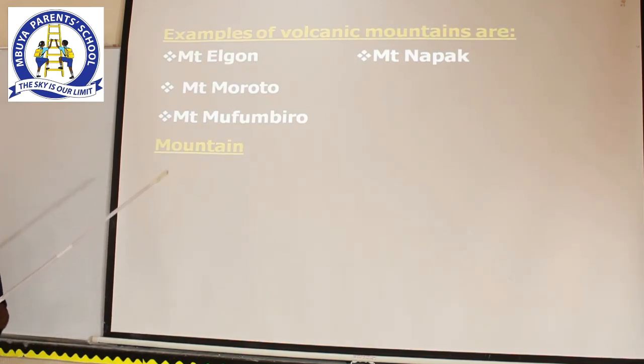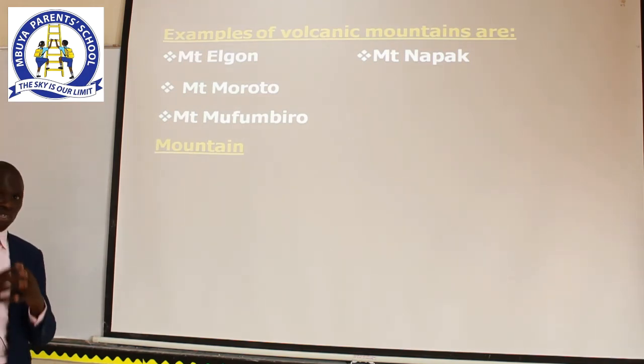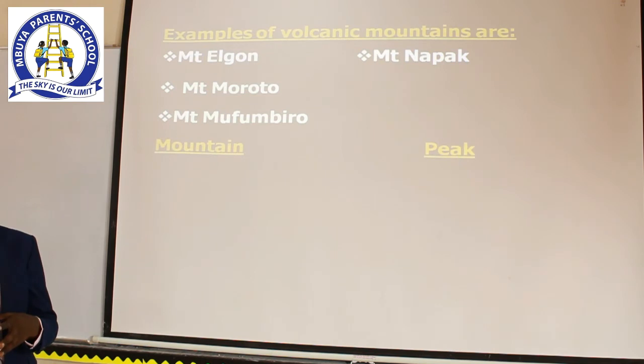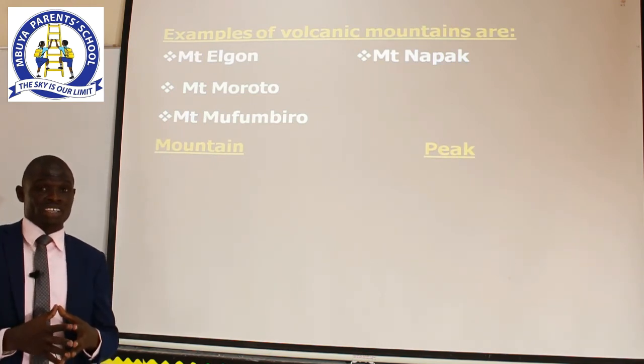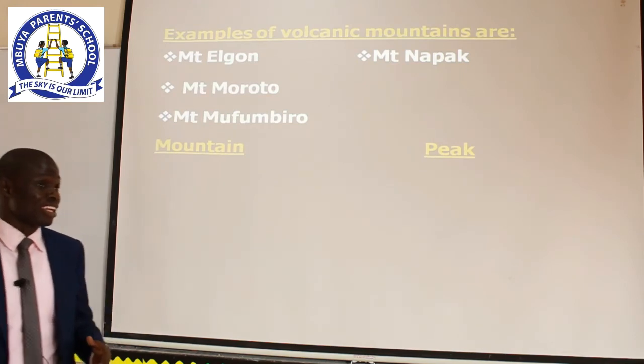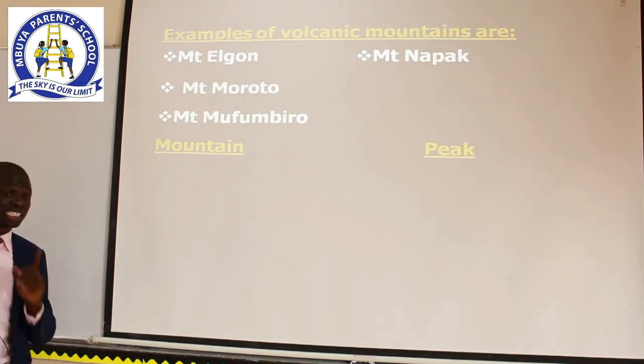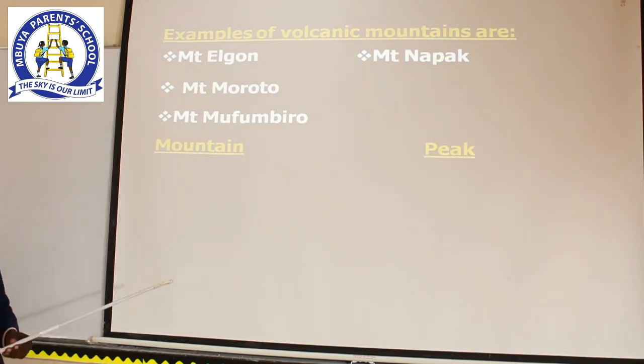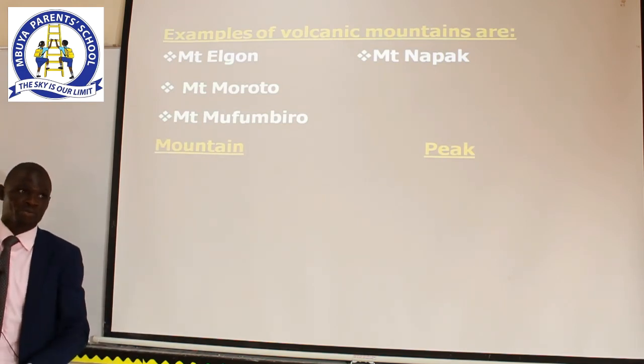Now, we said that each and every mountain has a peak, and a mountain peak is the highest point of a mountain. Therefore, each and every mountain has a peak with its name. Now we are going to name the mountain and its peak.